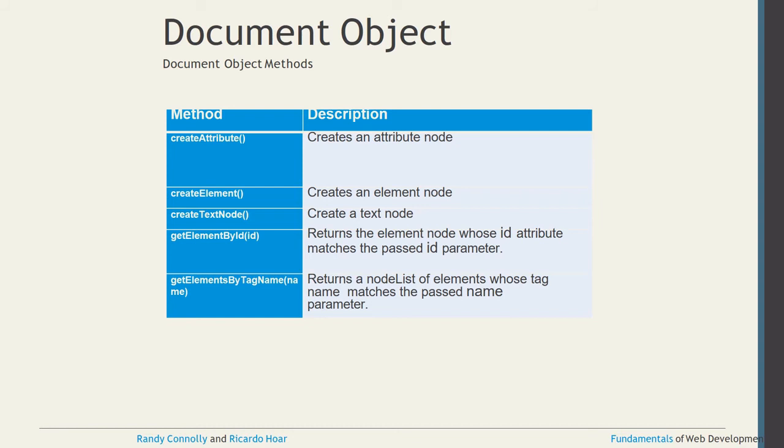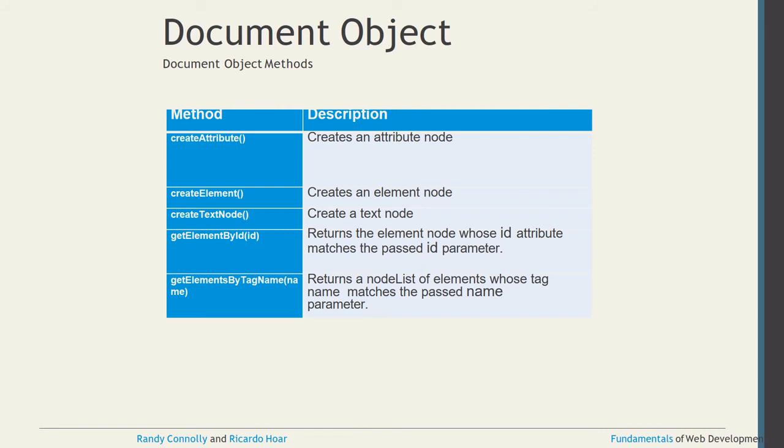Here, the document object has a method called createAttribute. You see the A is capital only. createElement, E is capital. createTextNode, T and N capital. getElementById is again one of the more popular document object methods. E should be capital, B should be capital, and I should be capital. Otherwise this method will not perform whenever you are using it in JavaScript. And getElementsByTagName, E capital, B capital, T capital, and Name.